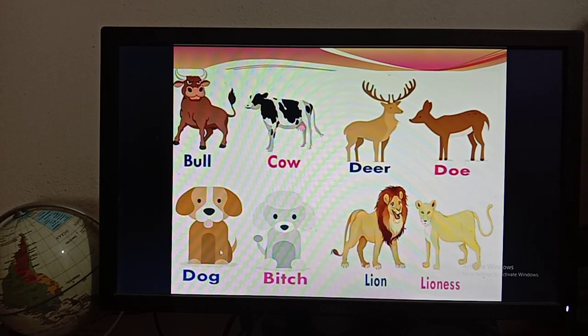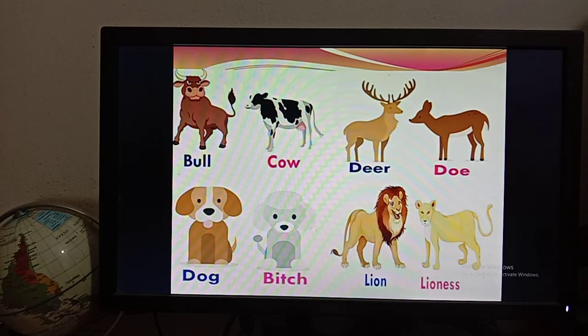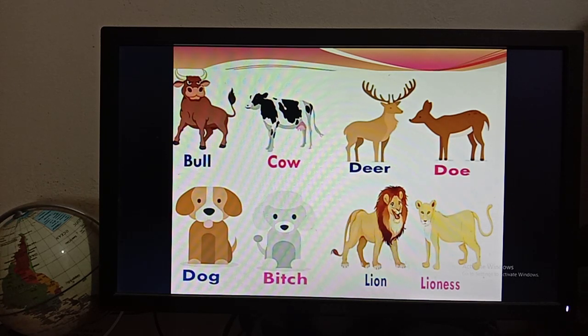Then you can see there is a dog. Then the feminine form of dog is bitch. So this is the male dog and this is the female dog. Okay, then here is a lion. The lion is smiling here, but actually lions do not smile because they are very angry. Okay, so the feminine form of lion is lioness. So these pictures are very nice. You will be able to know which one is called bull, which one is called dog, which one is called bitch, which one is called lioness, which one is called deer, doe, lion.